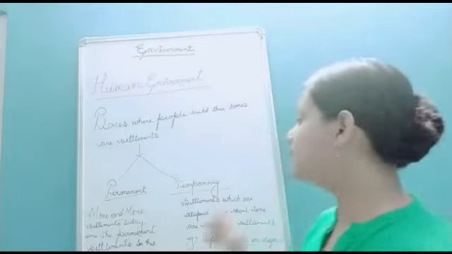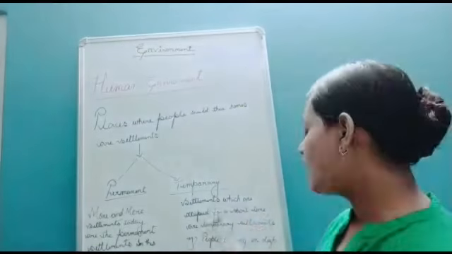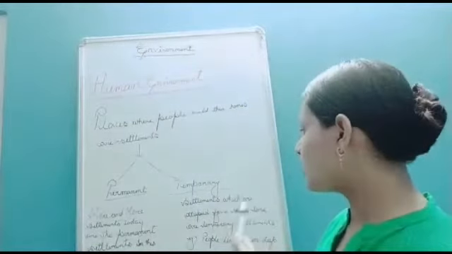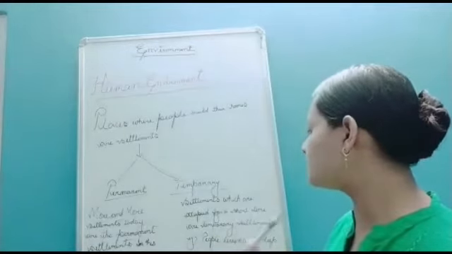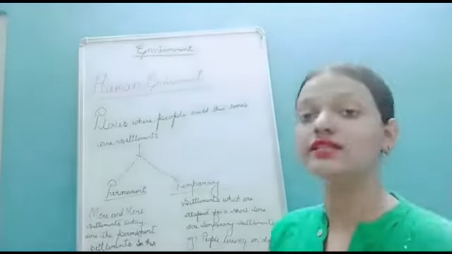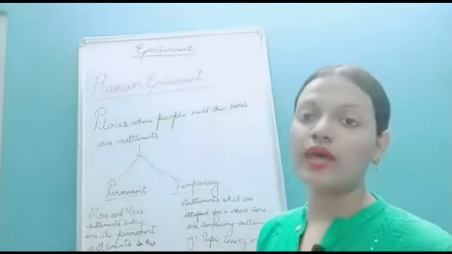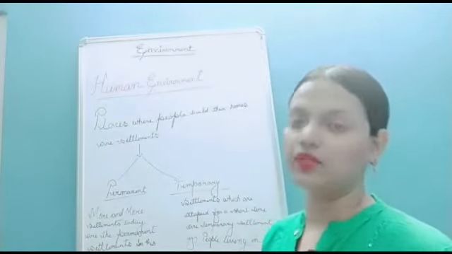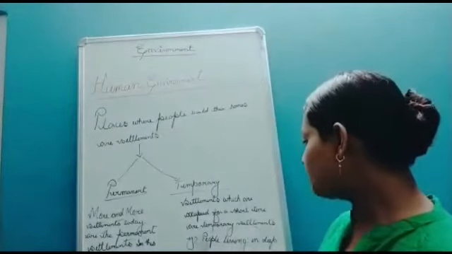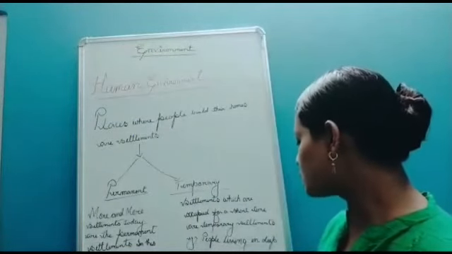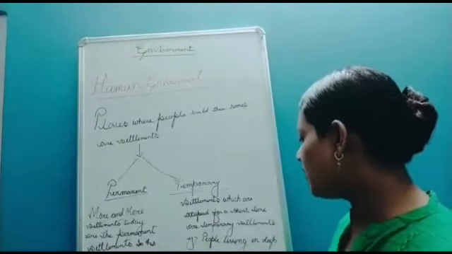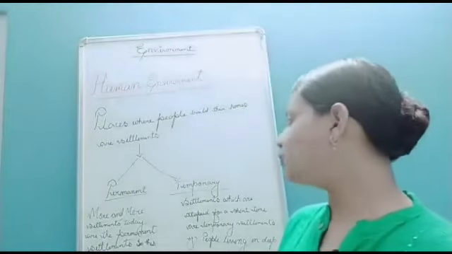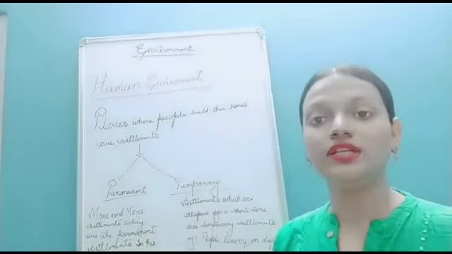But temporary settlements are the settlements which are occupied for a short period of time. In temporary settlements, the people occupy the place for a short period of time. And usually people living in a deep forest, cold or hot deserts, mountain areas, they prefer temporary settlements.